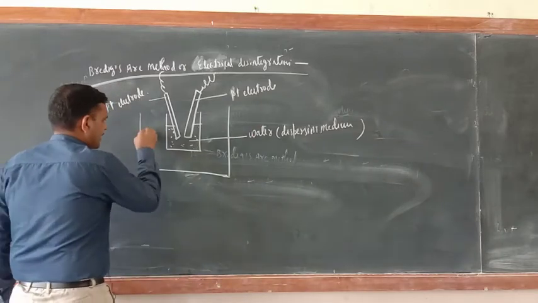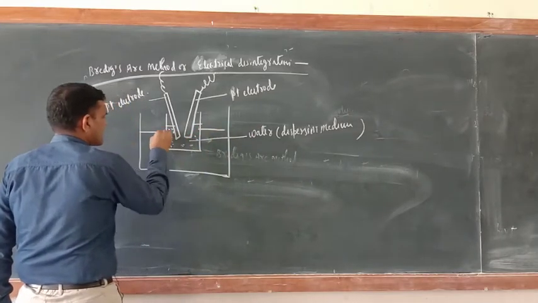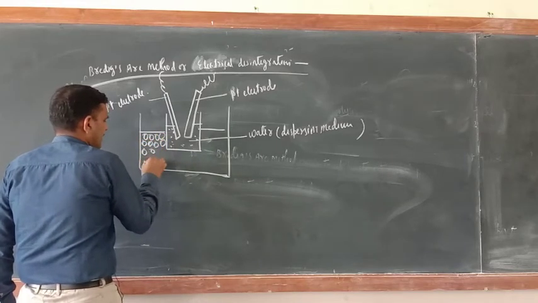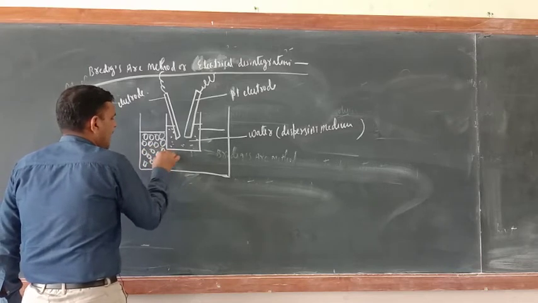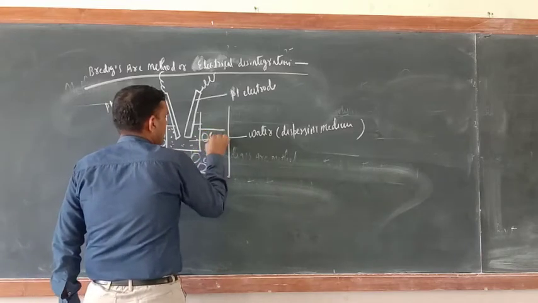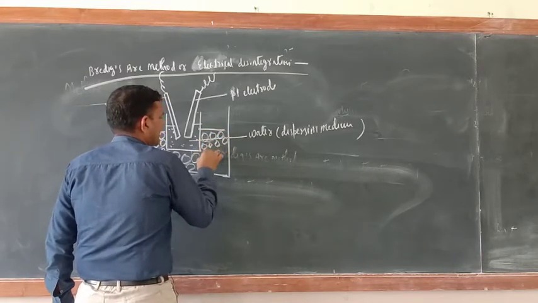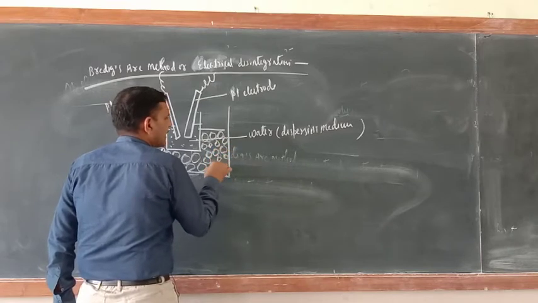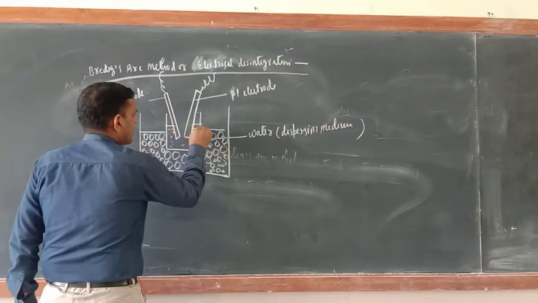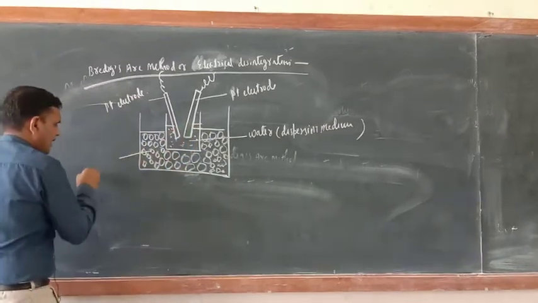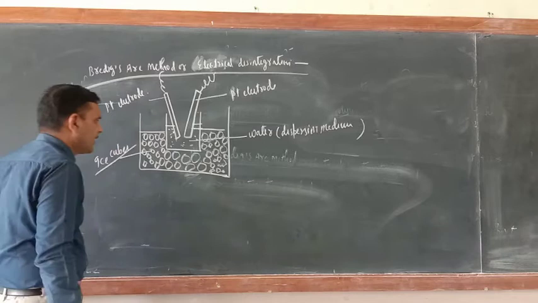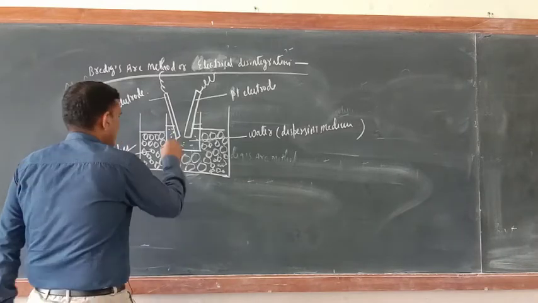Now try to understand, this smallest apparatus should be kept in ice cold, under ice cubes. So these are ice cubes, because a lot of heat will be generated, and if you do not take ice cubes here, the metal may evaporate. So these are ice cubes for the cooling purpose. Just try to understand here.